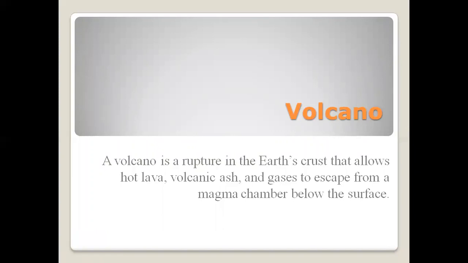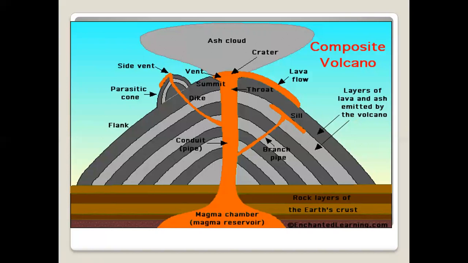Now look at this picture. It's a cross section of a volcano. You can see the layers of the earth's crust, and magma is present inside here in the magma chamber, or you could say magma reservoir, and it comes through this pipe and comes out, and then it becomes lava. When it is inside the earth, we call it magma, and when it comes out and starts flowing, we say it's lava.